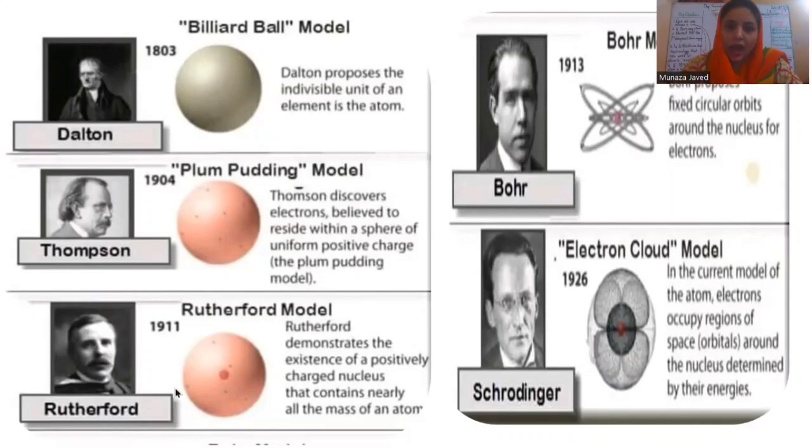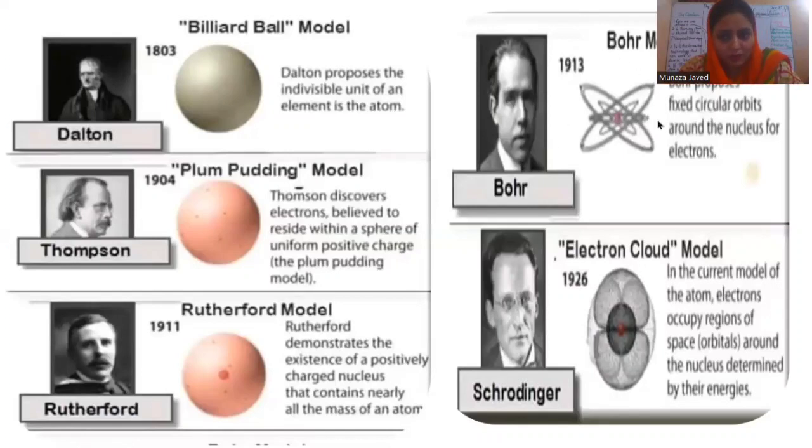Okay, now after that, this model had some problems. If the electron is moving constantly, then why did it not fall into the nucleus at some moment? So to remove this flaw, Niels Bohr came.